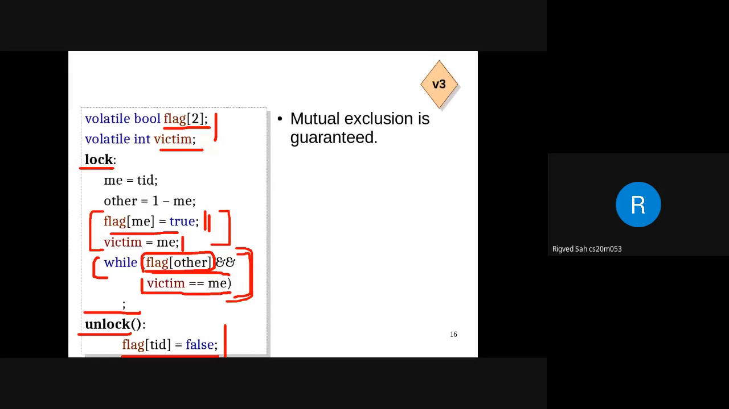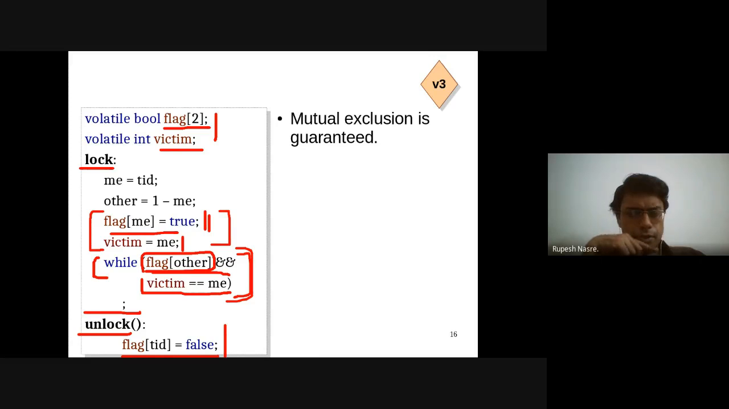Yeah, go ahead. Sir, if thread 1 executes first, it sets victim equal to me. Then it stops before executing flag of me equal to true. Then if the second thread executes, it executes victim equal to me, and it still sees flag of other, meaning flag of 1, as false. So it will not go into the while loop and it will go into the critical section. Then for thread 1, since the other thread has set victim equal to the second thread, the while condition will become false for victim equal to me, and it will also go into the critical section.